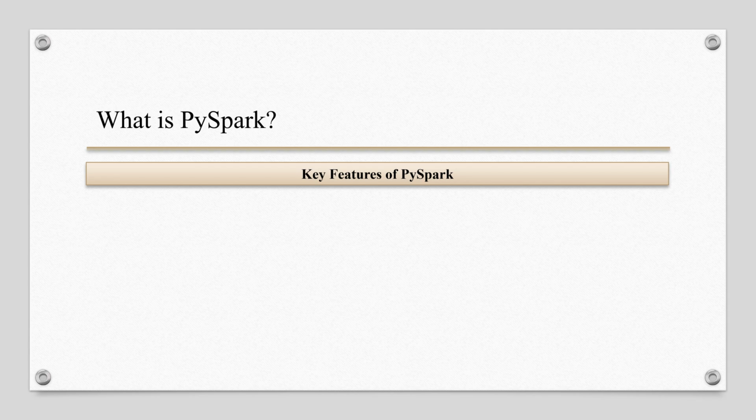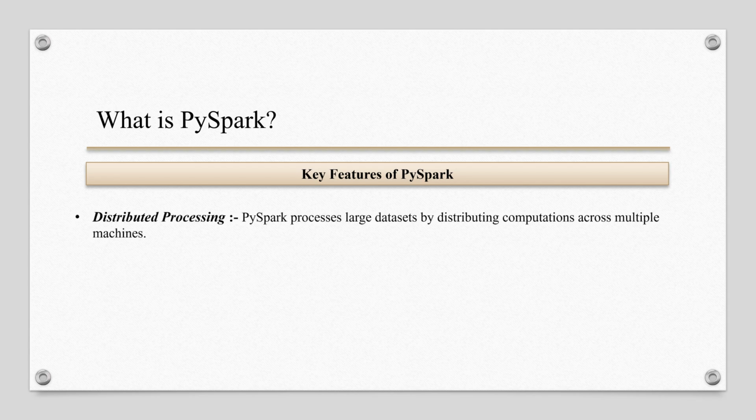Key features of PySpark. Distributed processing. PySpark processes large datasets by distributing computations across multiple machines. Basically, it distributes data across several computers, that is nodes. Each node processes a part of the data, speeding up the entire workflow, especially when dealing with large datasets.